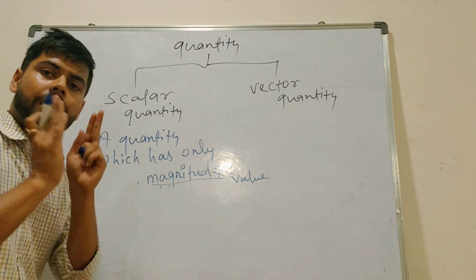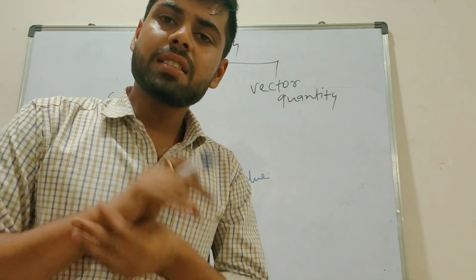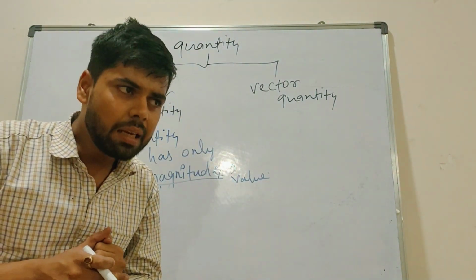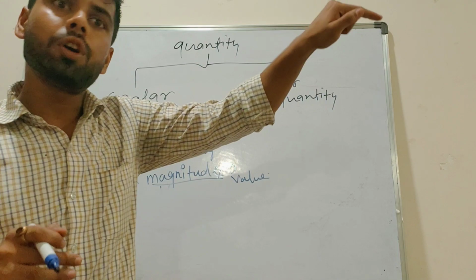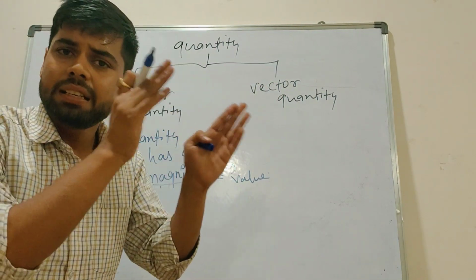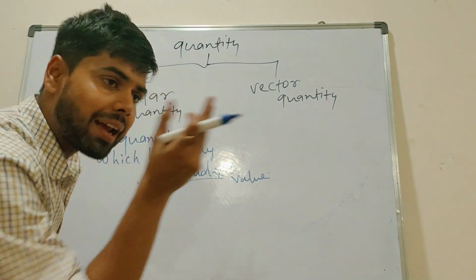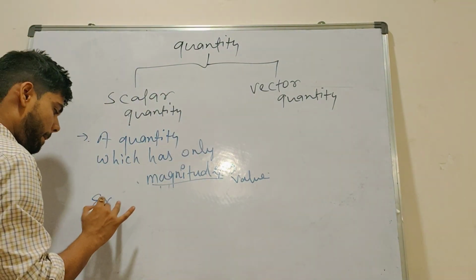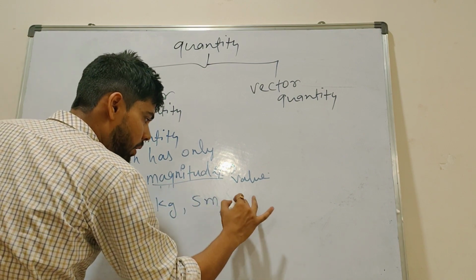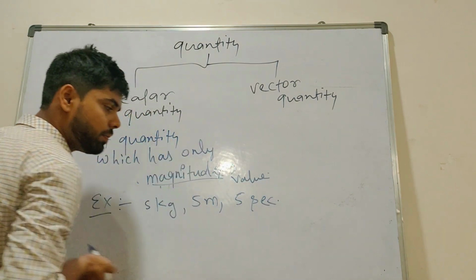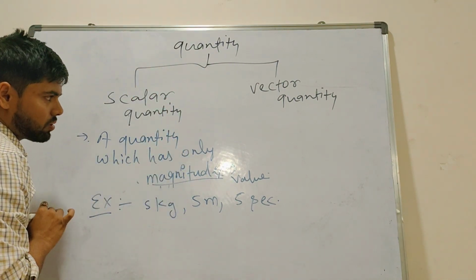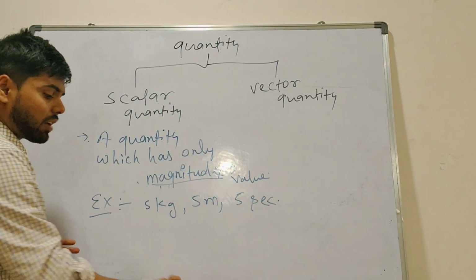Suppose you went to a vendor shop and you ask them, Anna, give me rice. Will you say, Anna, give me rice from north? No. What will you say? Anna, give me rice 5 kg, 10 kg. So you are just saying some value. For example, 5 kg, 5 meter, 5 second. Understood? So these are all scalar quantities. Any doubts? No sir.